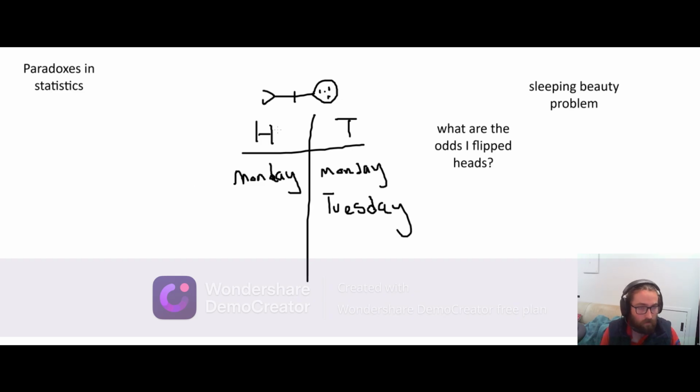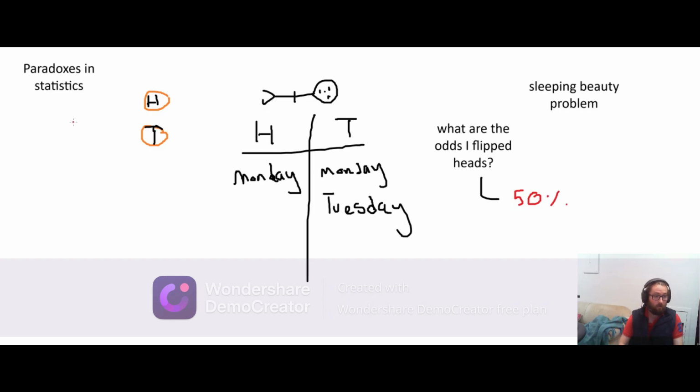What are the odds I flip heads? Well, a coin flip is 50-50. We know that, right? This coin has two states, one is heads and one is tails. So an answer that might be a naive answer, but a really valid answer to this question is 50-50, because those are the odds, 50% odds of heads.